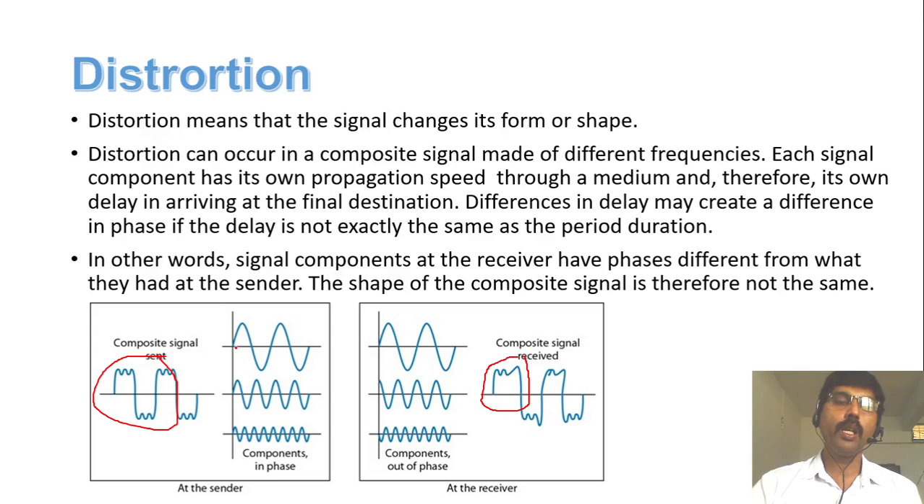If you see properly here, each signal has the same phase, starting from 0 and going up. But at the destination, when it arrives, the signal changes its phase. That is called phase shift. Here a 90-degree phase shift is there, a 180-degree phase shift is there, due to which the shape of the signal is changed. That is the impairment called distortion.